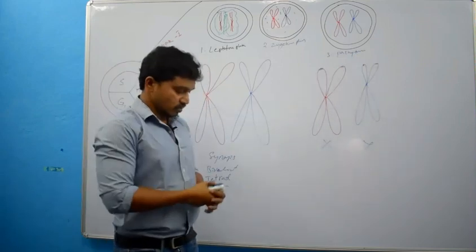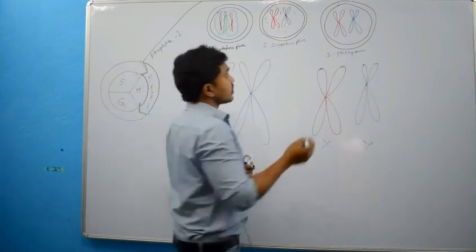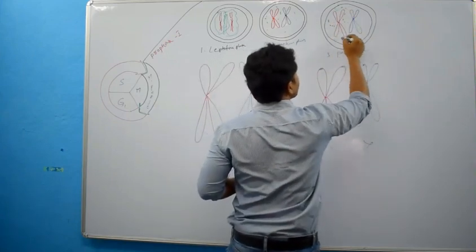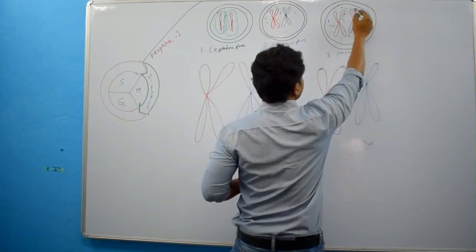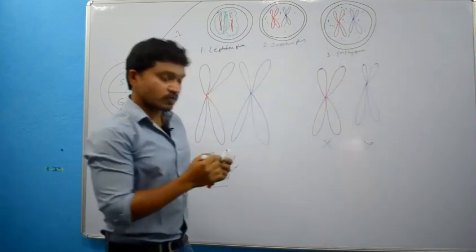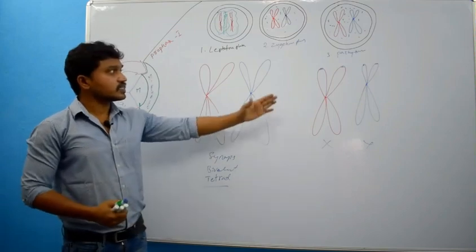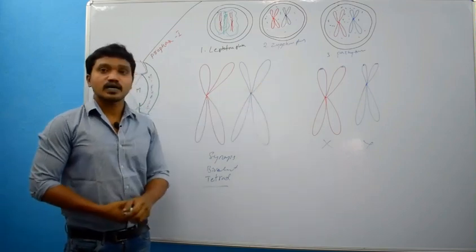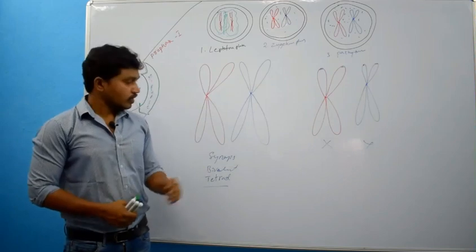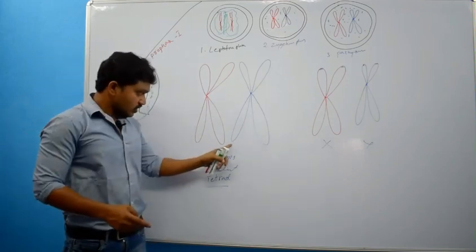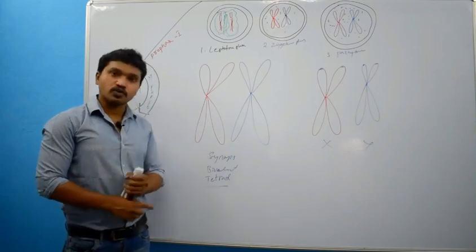Now we will see what are the different changes that will occur in the pachytene. And we should not forget that these chromosomes are arranged in the synaptonemal protein complex. In pachytene, here these two are the non-sister chromatids.